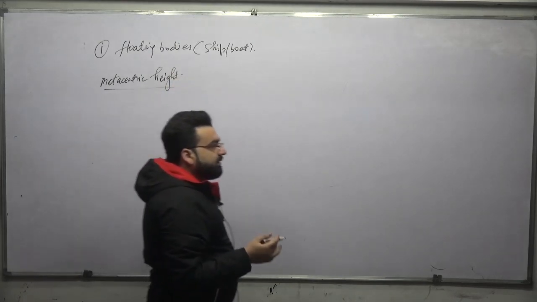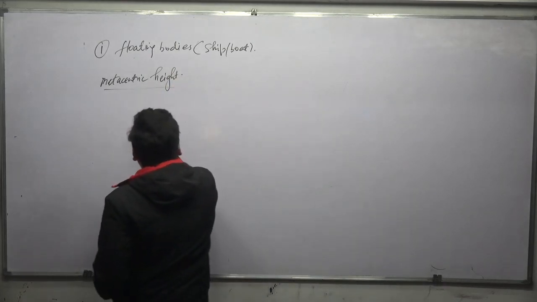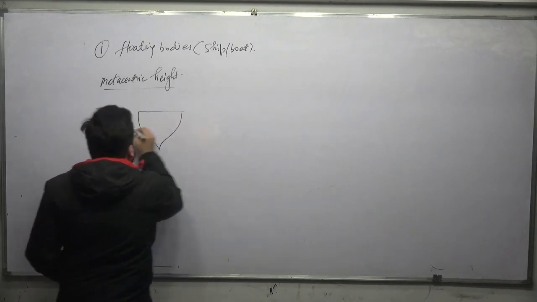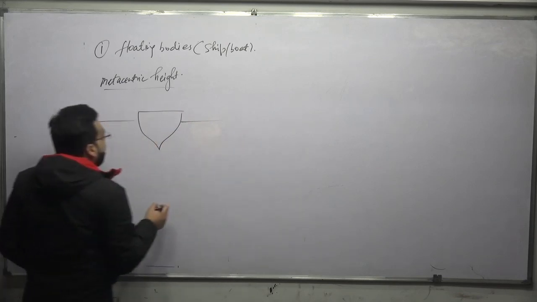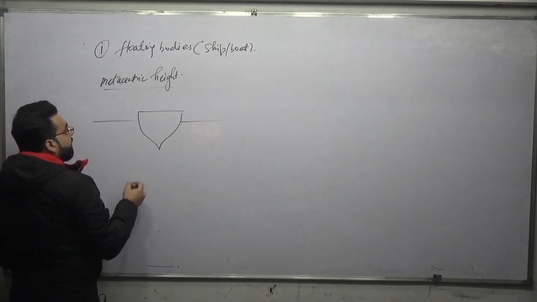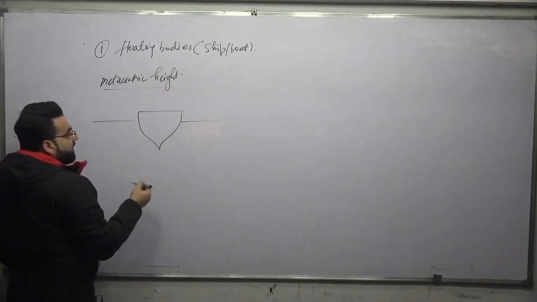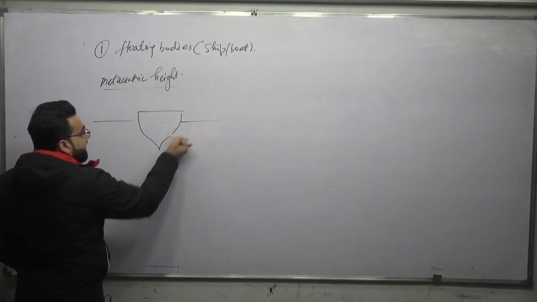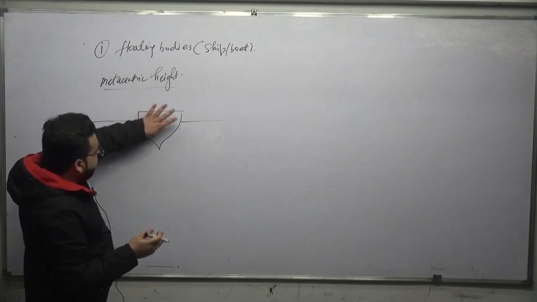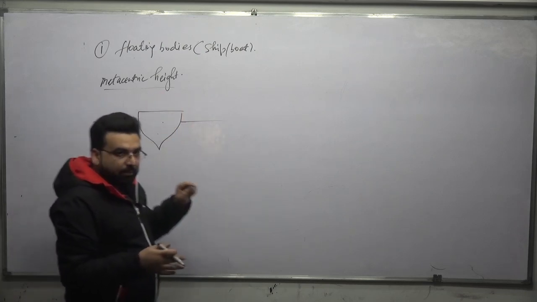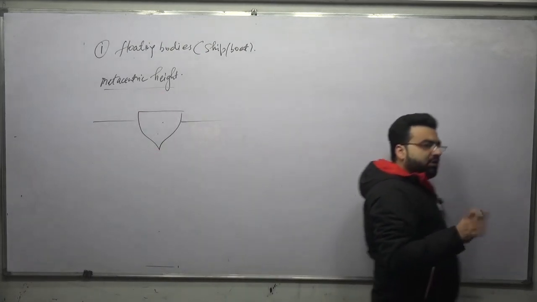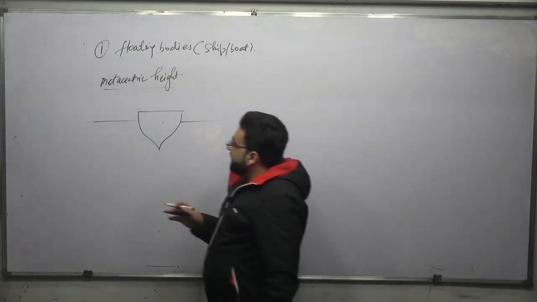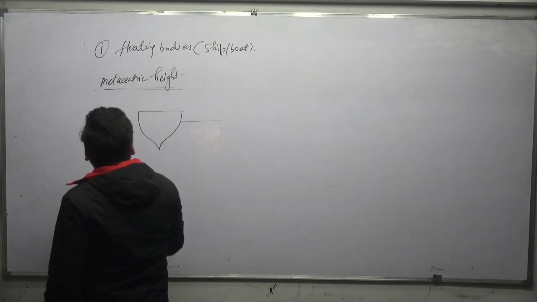Because the buoyancy will keep on changing. If you have a boat like this, and you increase the load, the center of buoyancy might come here. It can change. If pitching or rolling is also happening, then also the center of buoyancy can change, right? To get rid of this, we introduce a new term which is called the metacentric height.